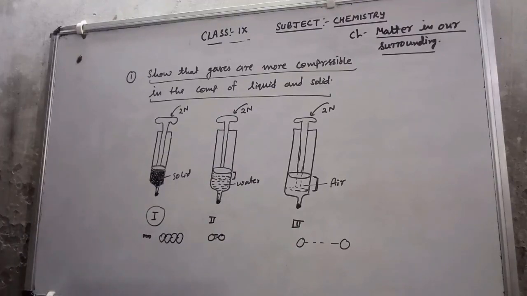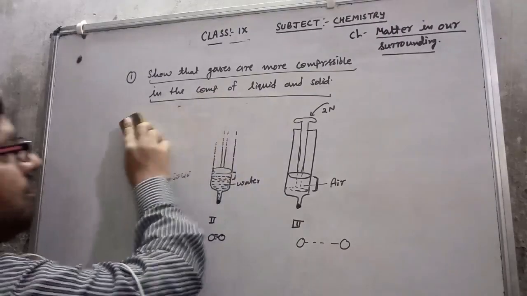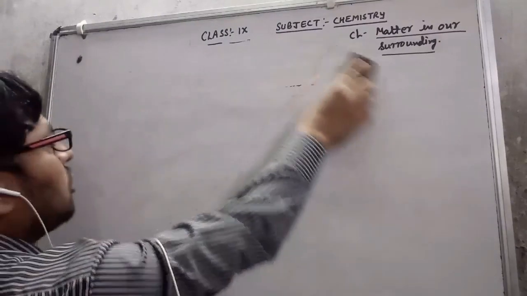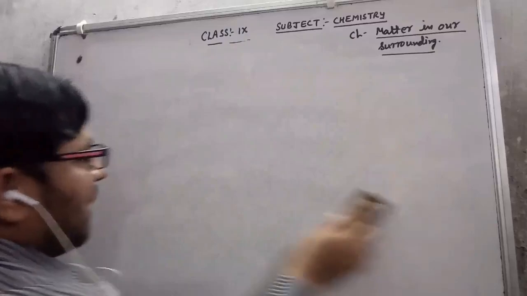Now after that, the second activity that I'm going to discuss with you is that water droplets are present in the atmosphere.